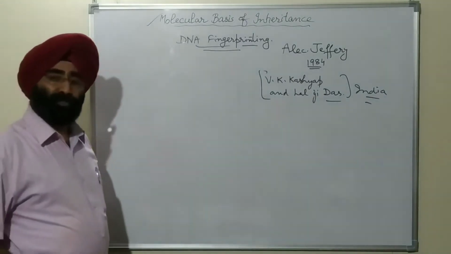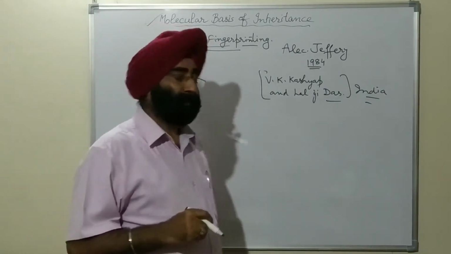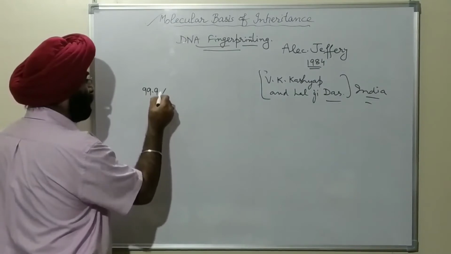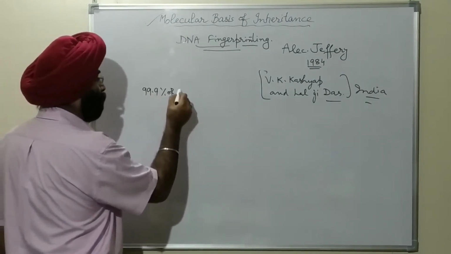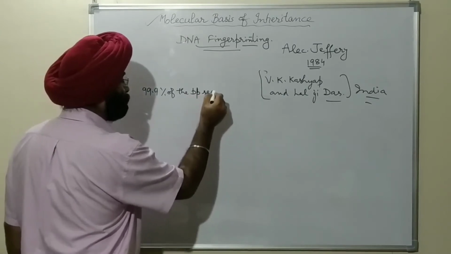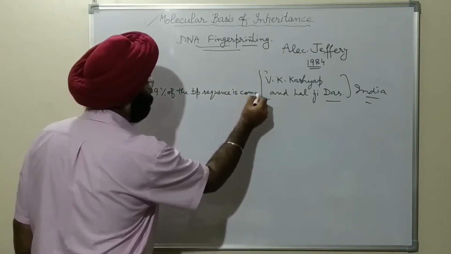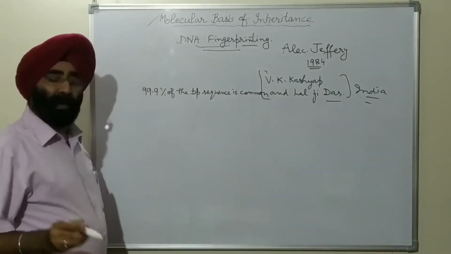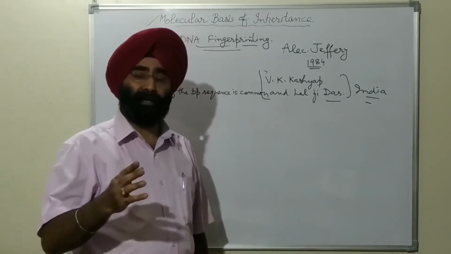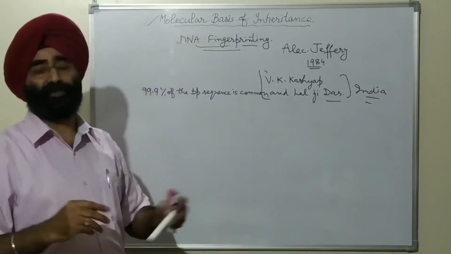From the Human Genome Project, we have already studied that 99.9% of the base pair sequence is common in all individuals.